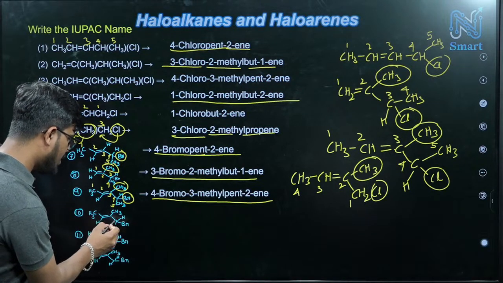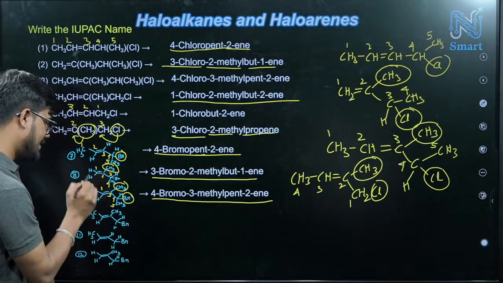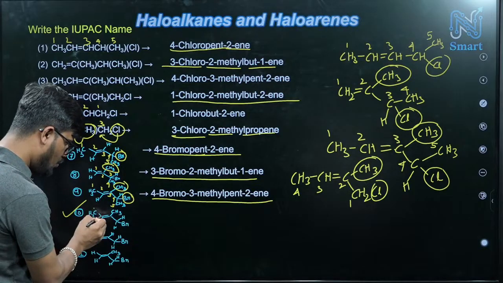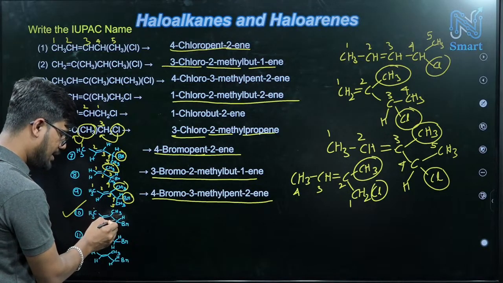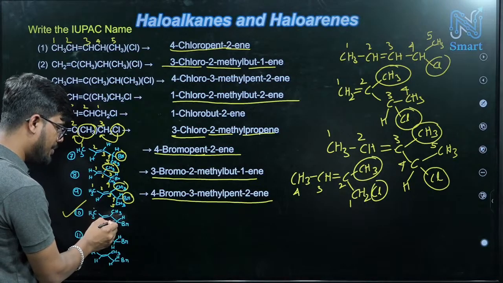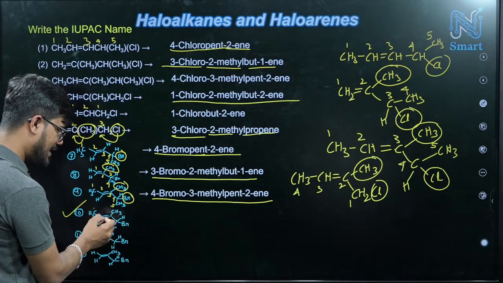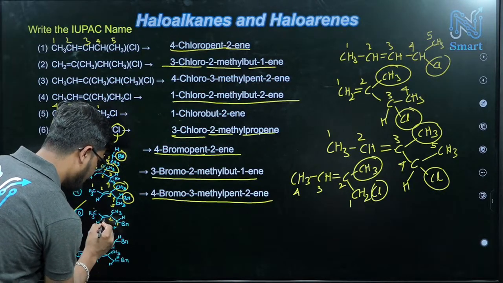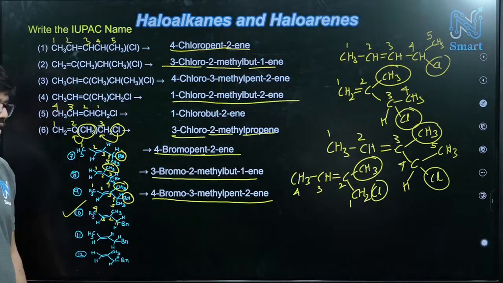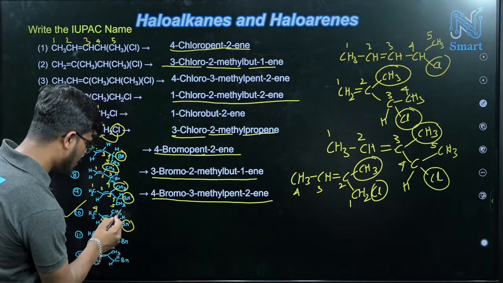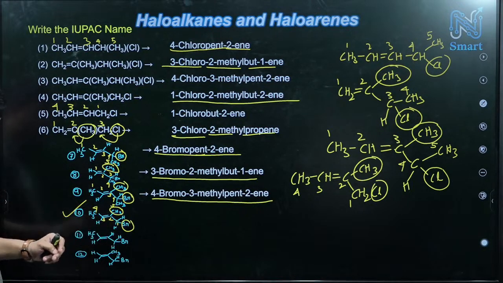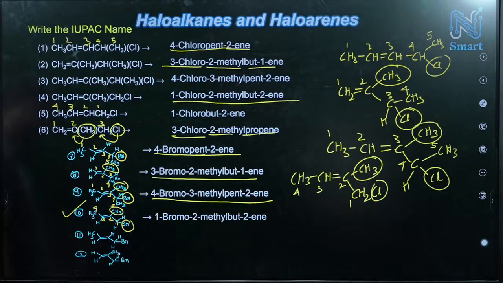the second carbon is having the double bond here, and there also the second carbon. Just check, this is a very, very important molecule. Left side 1, 2, the second carbon is having the double bond, and there the carbon bearing bromine is 1, the second carbon is having the double bond. So numbering will start from the right, 1, 2, 3, 4, correct? So in this case, this is bromine, 1 substituent, and that is another substituent. So 1 bromo, 2 methyl, but 2 ene. 1 bromo, 2 methyl, but 2 ene.